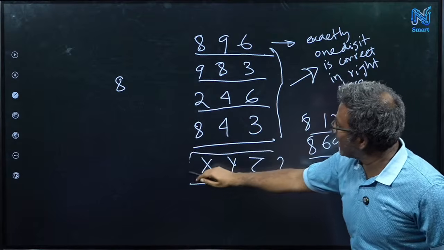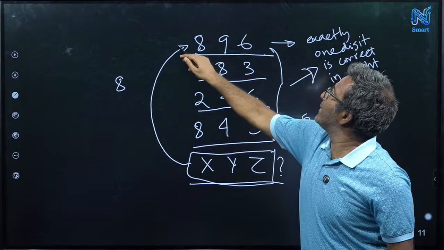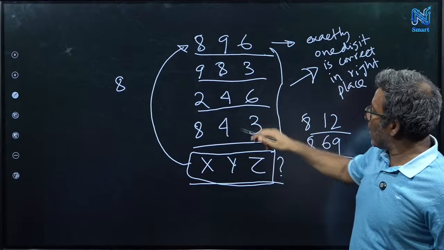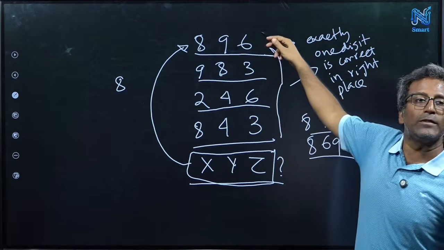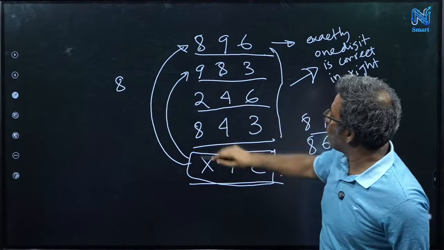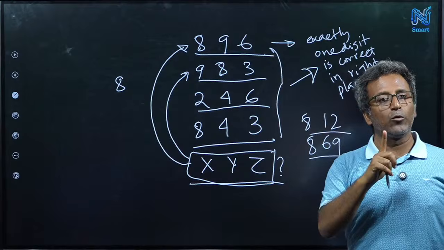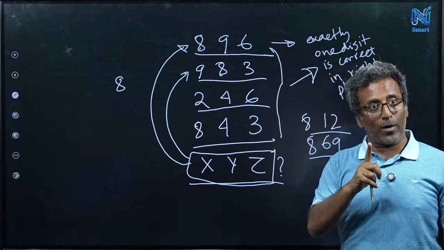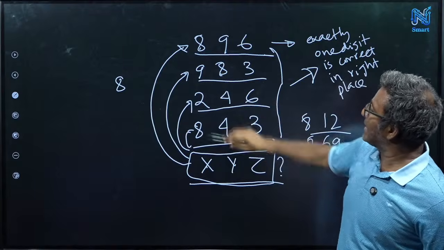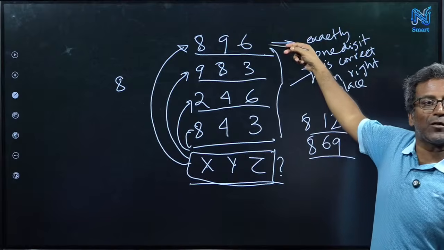Say there is a number XYZ that you don't know, and you compare it with 896. You find exactly one is true: either x equals 8, or y equals 9, or z equals 6. Exactly one will be true. Same thing if you compare with the second: x equals 9, y equals 8, z equals 3, exactly one will be true. Exactly one, not more than one, in the same place.